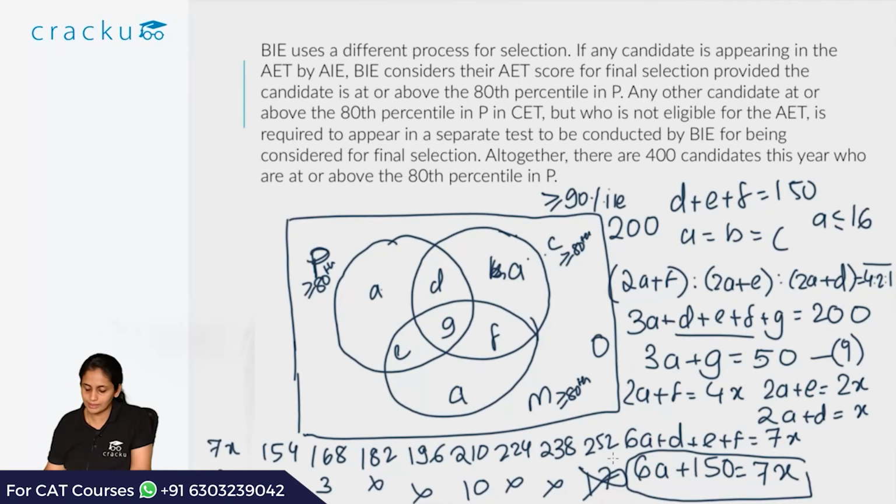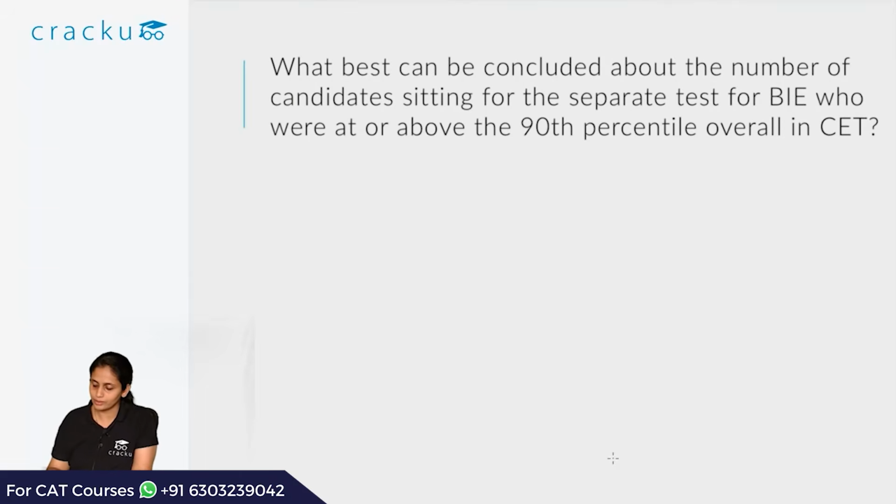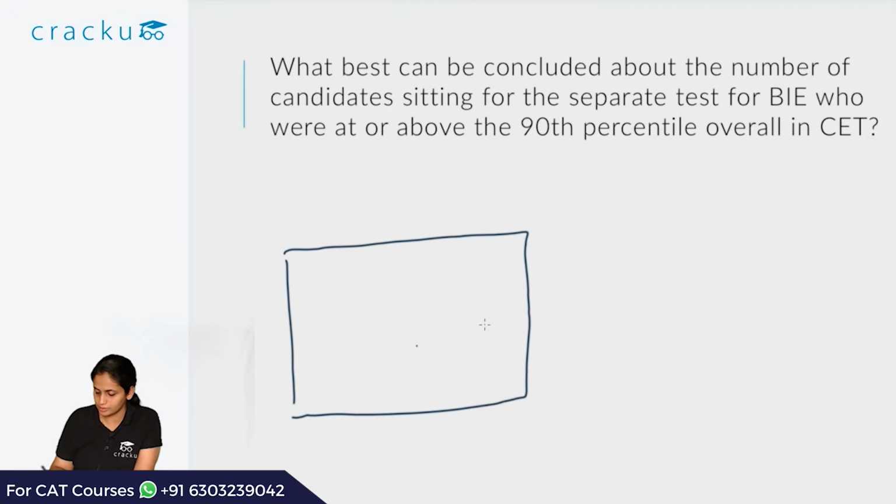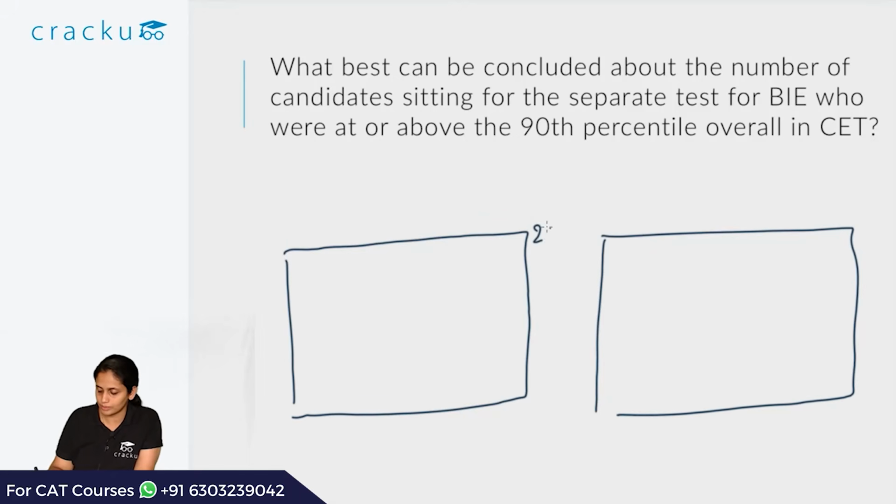So when a is either equal to 3 or a is equal to 10, we'll have a corresponding Venn diagram for each of those two cases. So let's draw that out. This is the first question, but firstly I'll draw out both of the cases so that we can be clear about how each of those Venn diagrams will look. This is 200, this is 200.